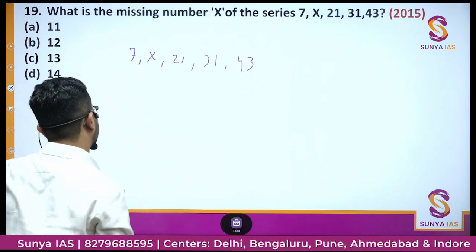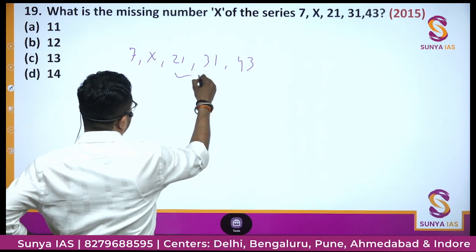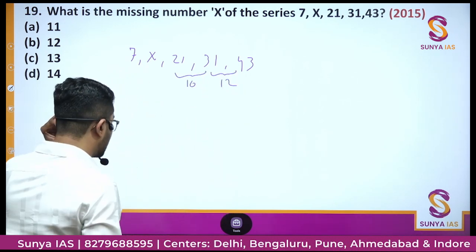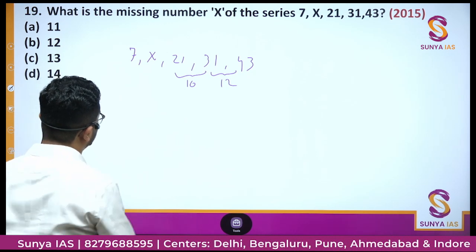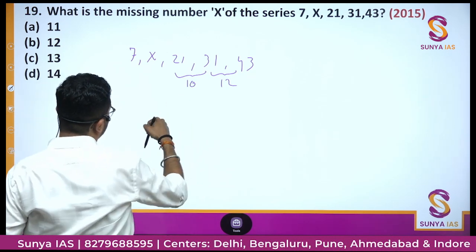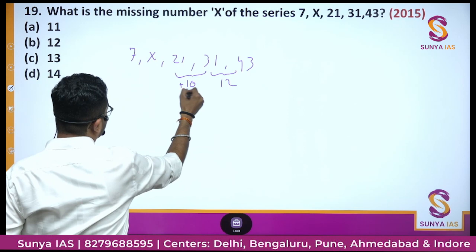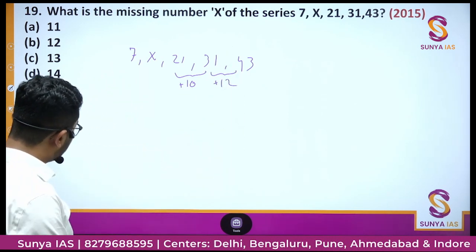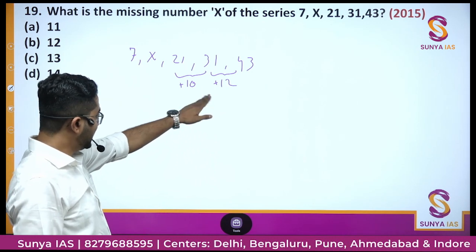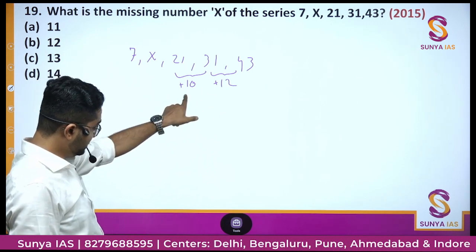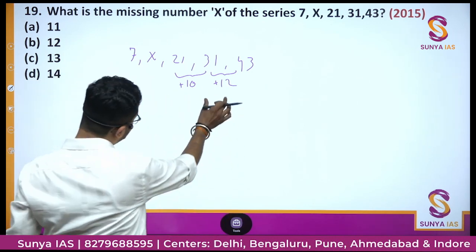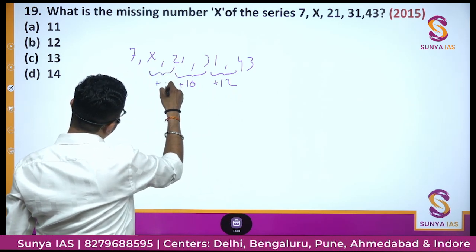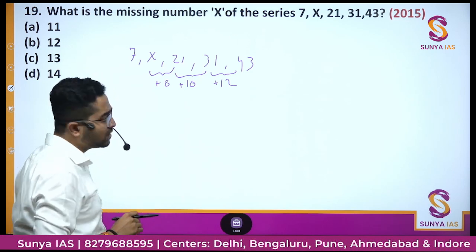First we take the differences. The difference is 10, and the difference is 12. 31 minus 21 is 10. 31 plus 12 is 43. So if this difference is getting reduced by, let's say, 2, here it was 12, here it was 10. If this is a difference series, then this should be plus 8, right?